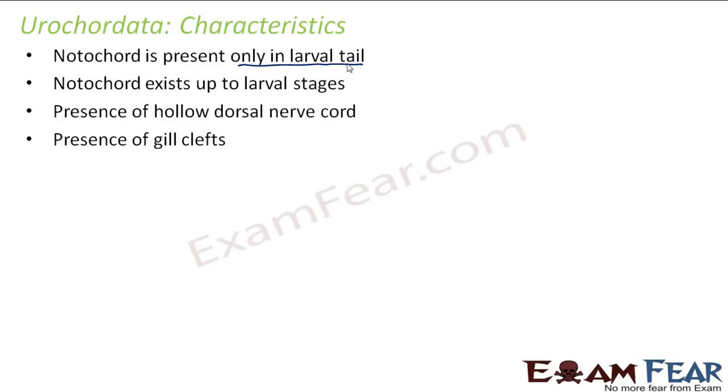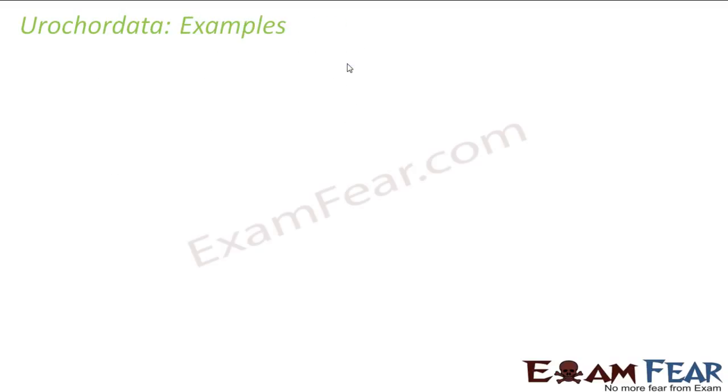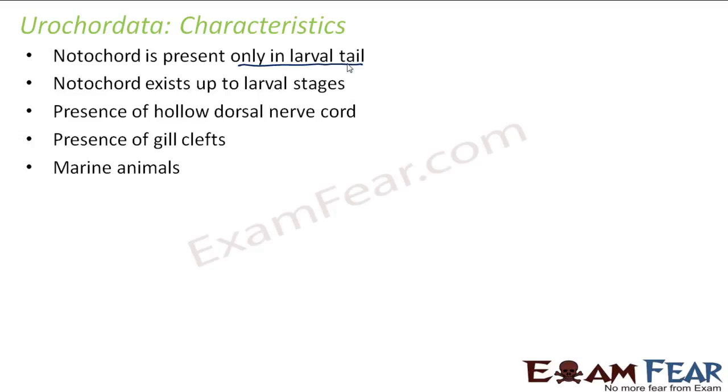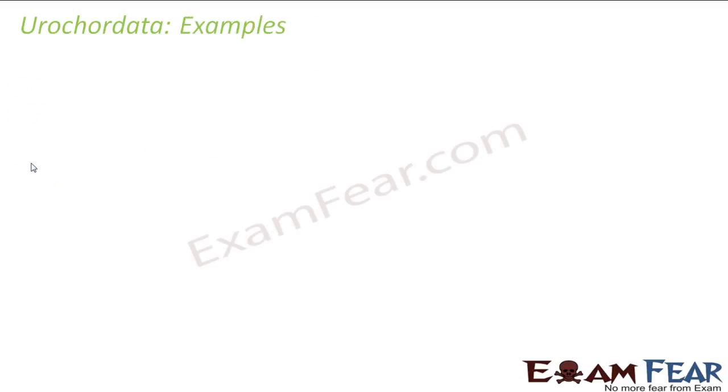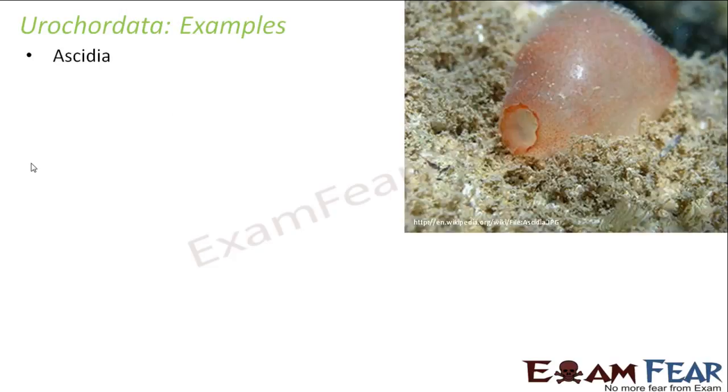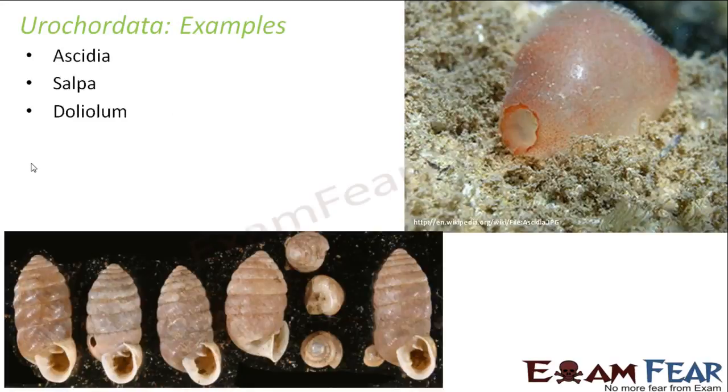Presence of a hollow dorsal nerve cord is there. Presence of gill clefts is there. They are marine animals. So these were some of the important features of urochordata. So as you see, this is a feature of chordata which is there. This is also a feature of chordata, just that the notochord is not present throughout lifetime. Pharyngeal gill slits are present in the form of gill clefts. They are all marine animals. Some of the examples of urochordata are Ascidia, Salpa and Doliolum.